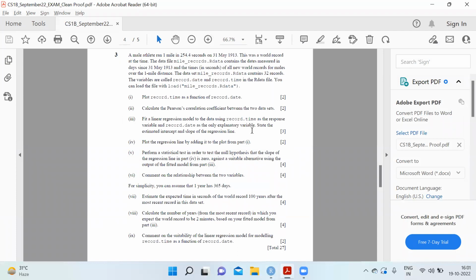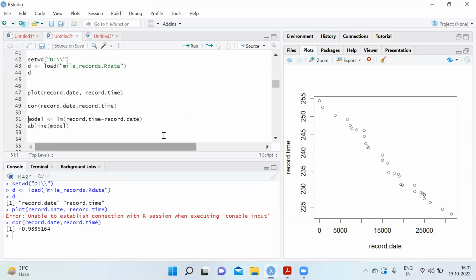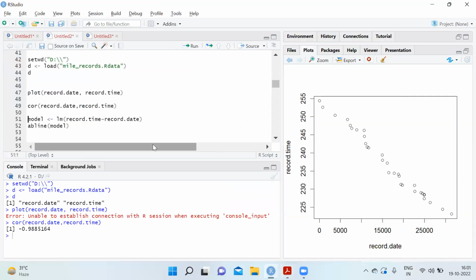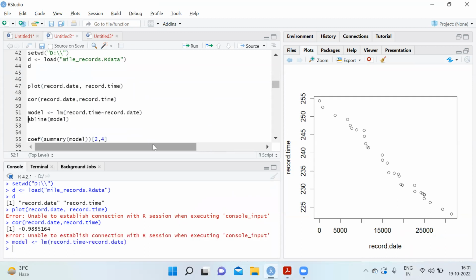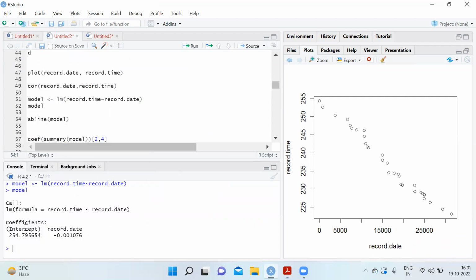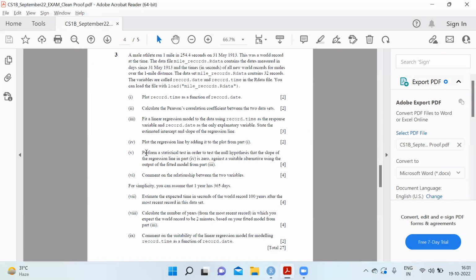Fit a linear regression model to the data using record.time as the response variable, record.date as the only explanatory variable. State the estimated intercept. So the model is a linear regression with time as the y variable and record.date as the x variable. And we have to specify the values of the model. So the coefficients: intercept is this, record.date is this. This is the value of alpha. This is the value of beta.